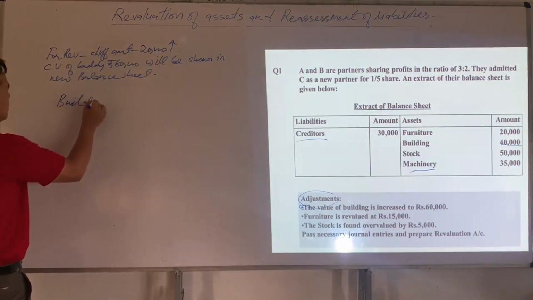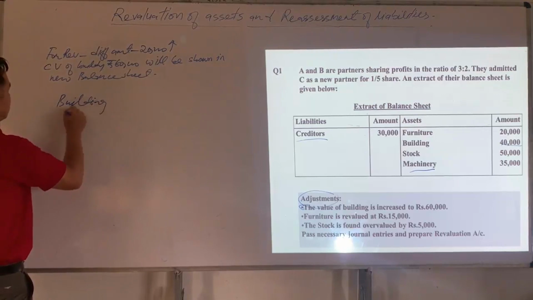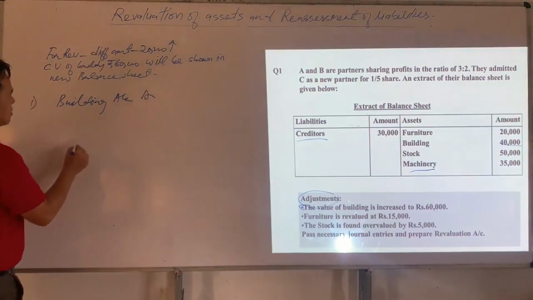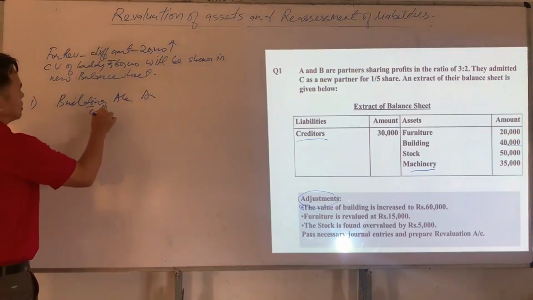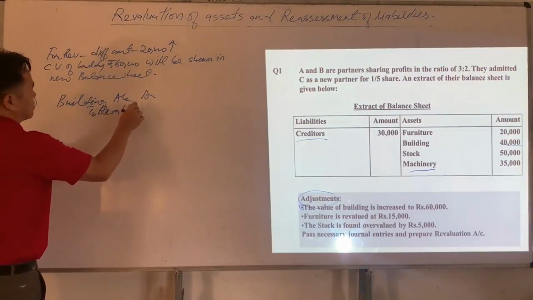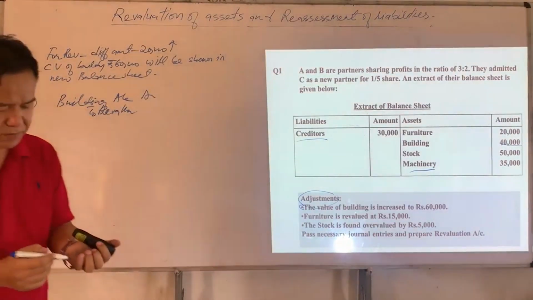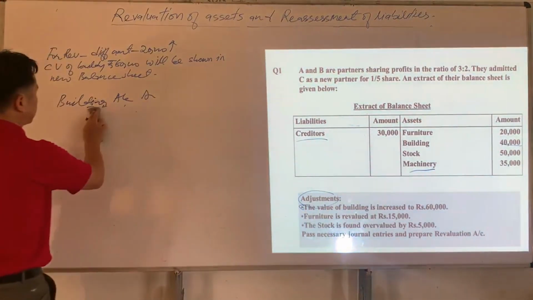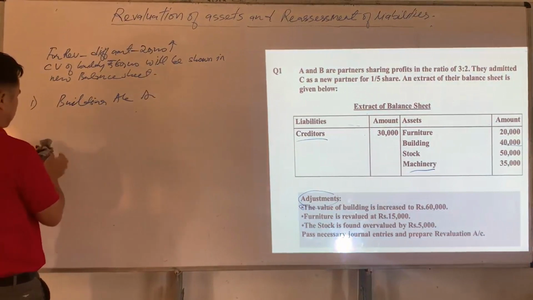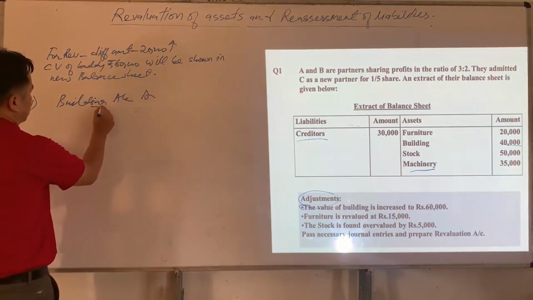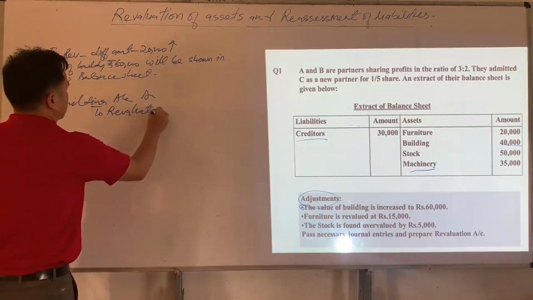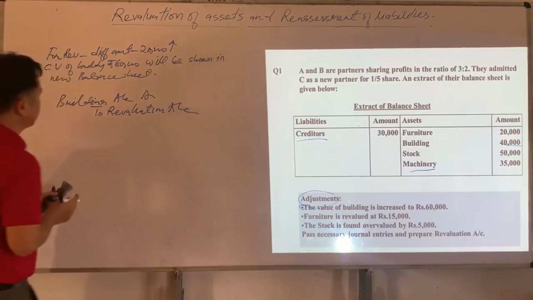Building account DR to revaluation account.